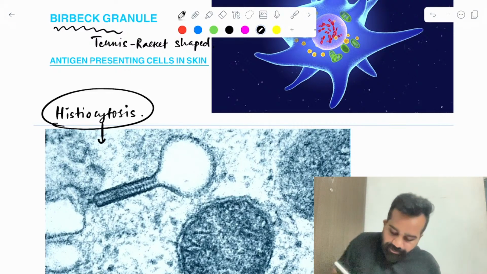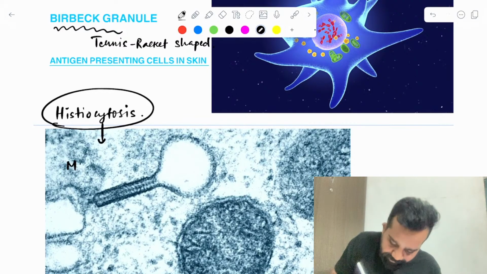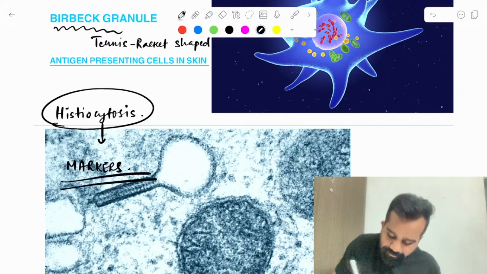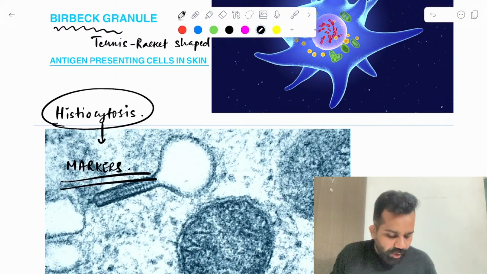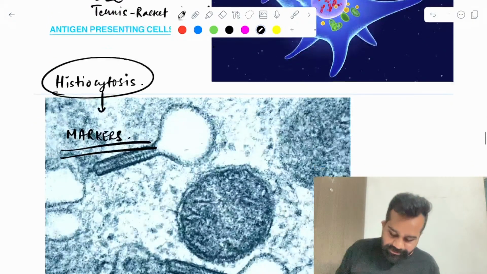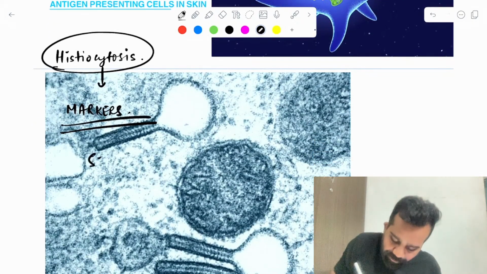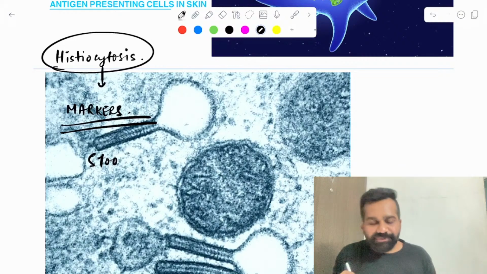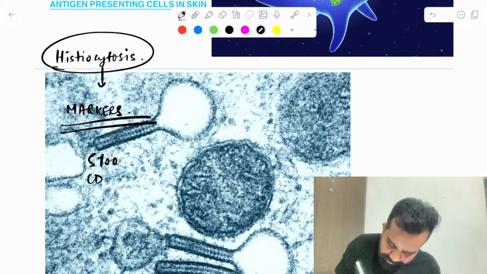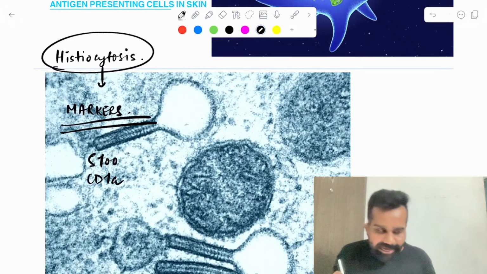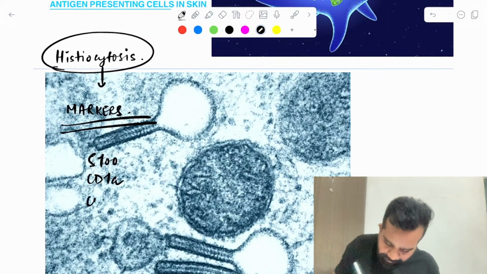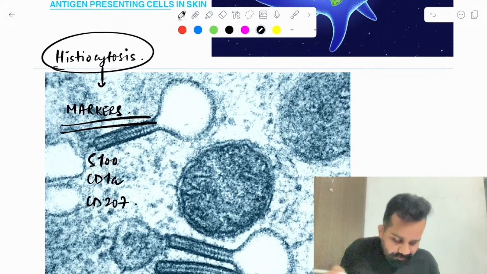MCQ they ask, what are the markers? What are the markers of this histiocytosis? The markers of this histiocytosis are S100, CD1a and CD207.